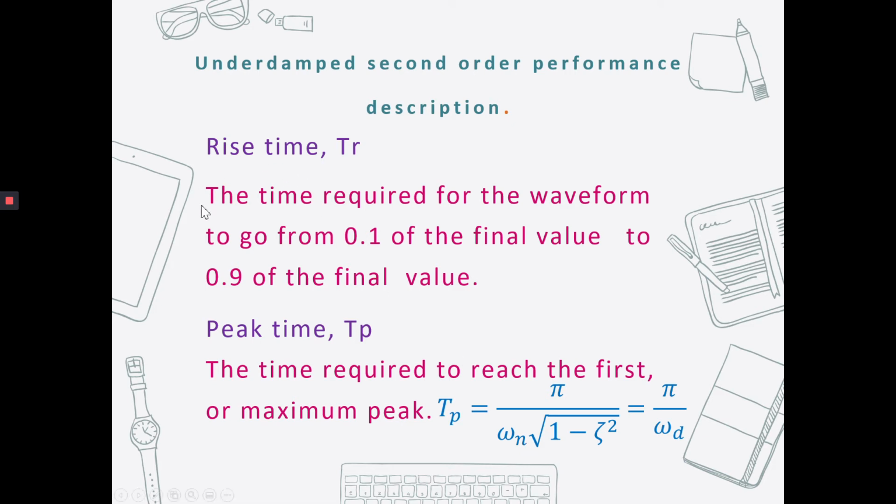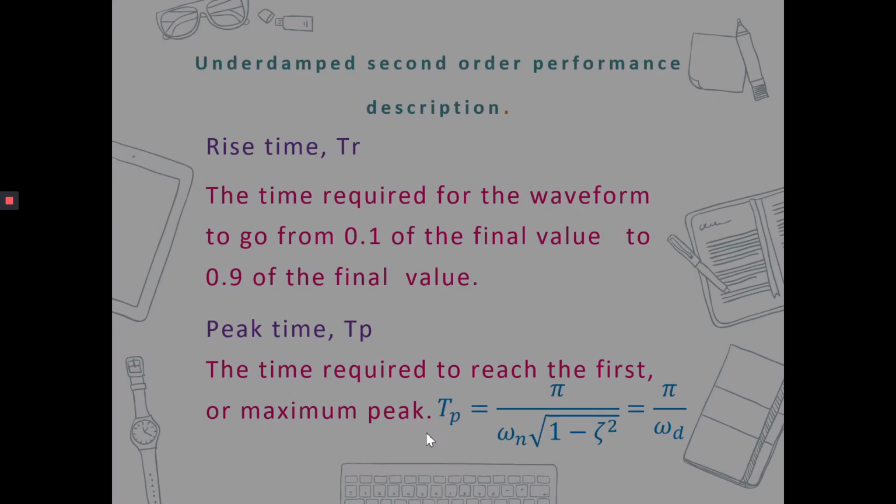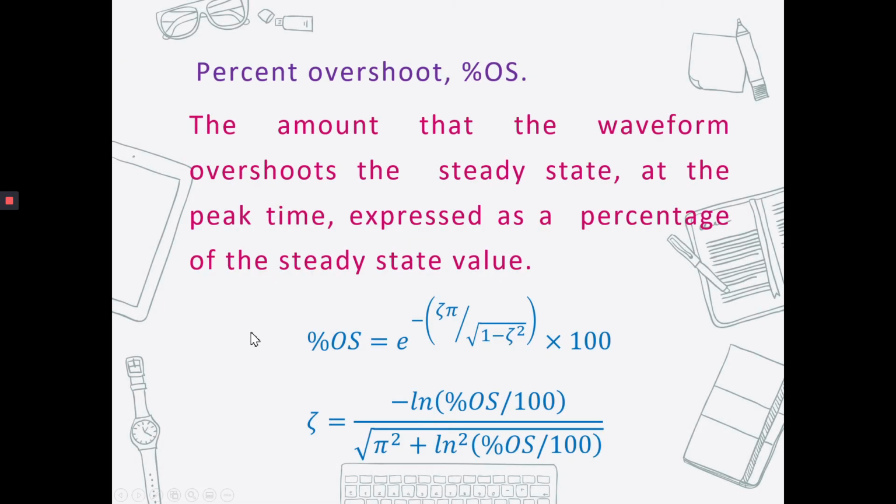So this is the definition of the rise time. This is peak time with the formula of peak time, pi over omega d. This is the formula to determine the percent of overshoot based on the damping ratio zeta.